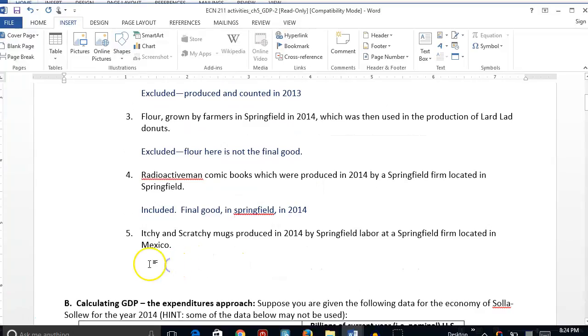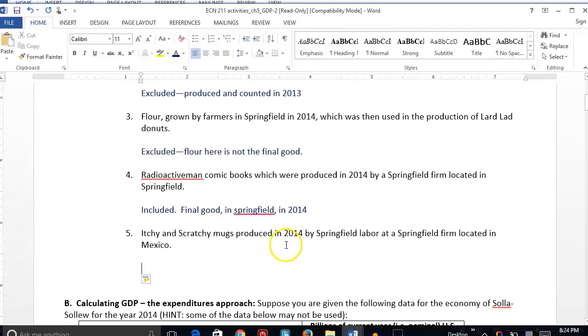All right, the last one, Itchy and Scratchy mugs, produced by Springfield labor at a Springfield firm located in Mexico. That last one is excluded. The mugs are the final good. Was produced in 2014, but where were they produced? They were produced in Mexico.